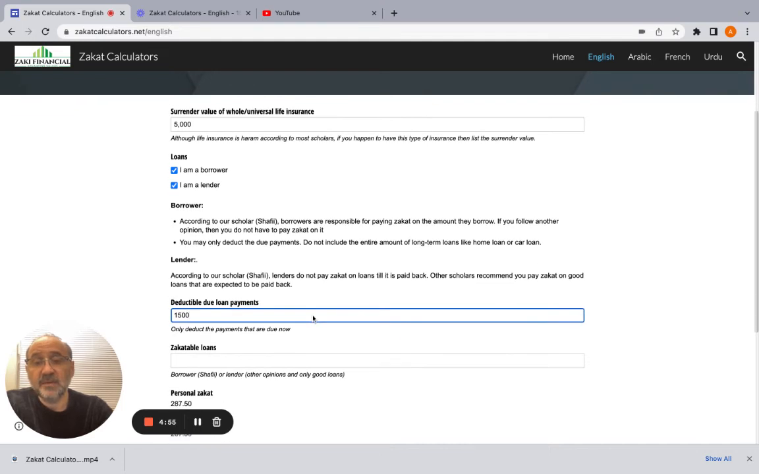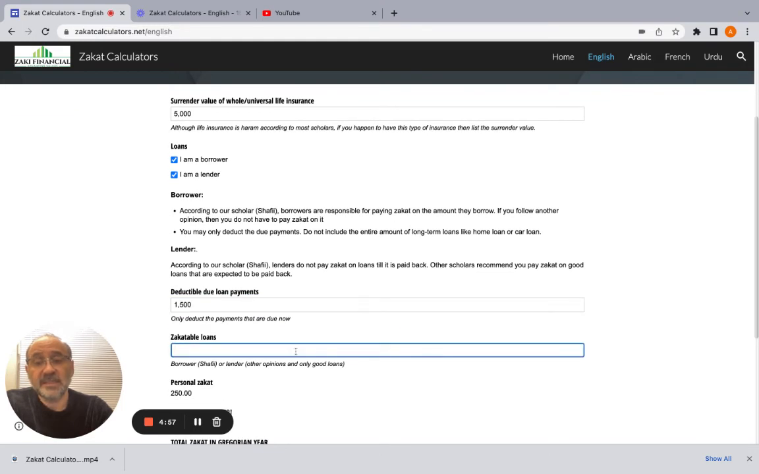All right. Now, zakatable loans here, as I said, if you're of the opinion that the lender pays zakat on the loan, you put here the amount of the good loan. Okay. So if your loan is expected to come back, the person you give the money is good for it, then you put it here. If the person is very poor or careless, you know that they're not going to pay it back, then you don't put it here.